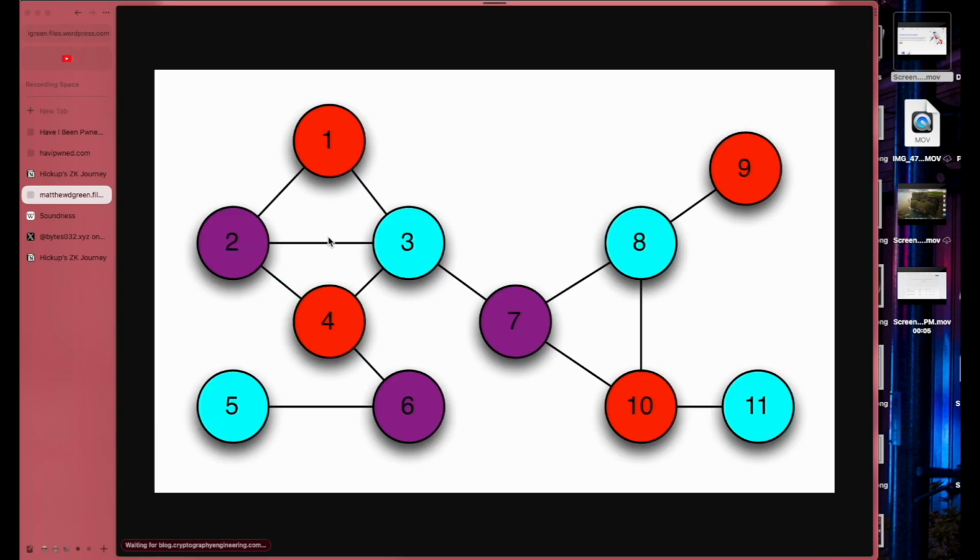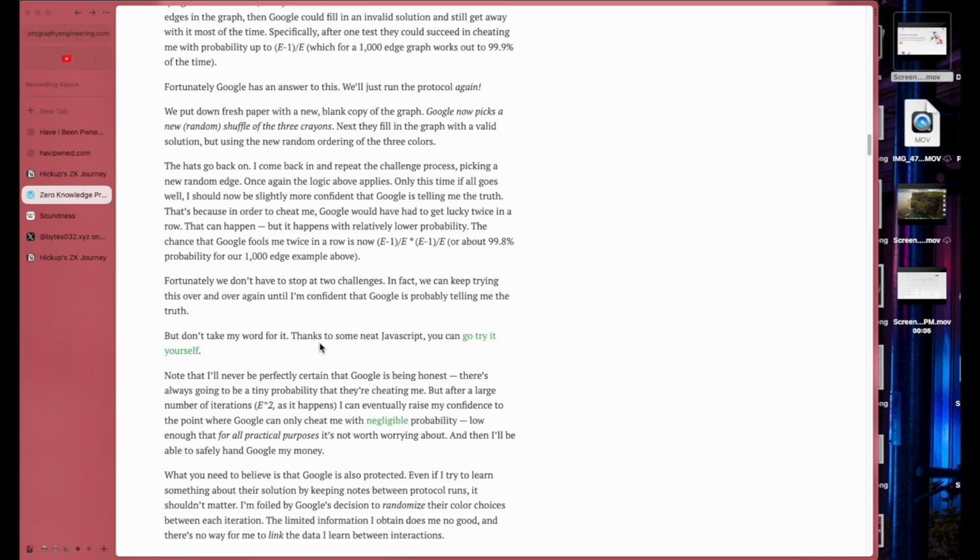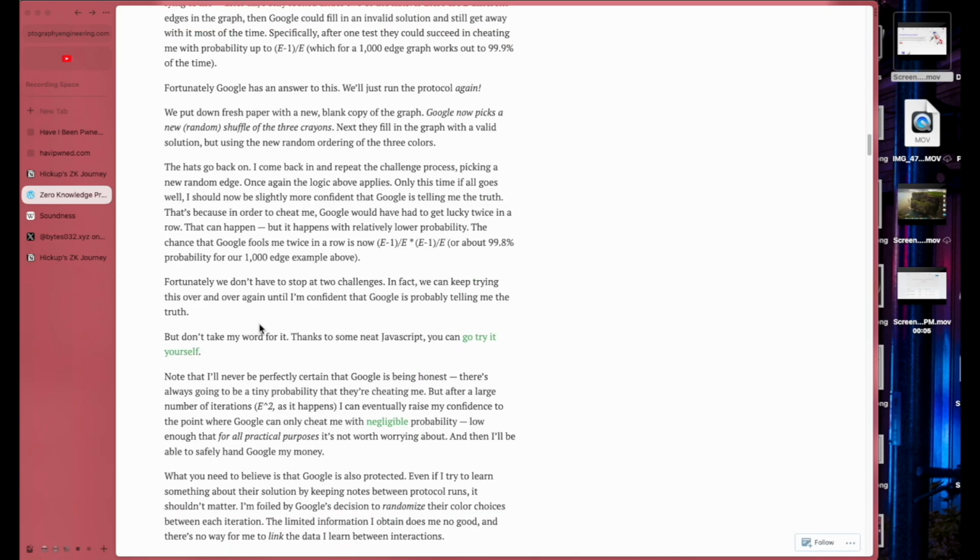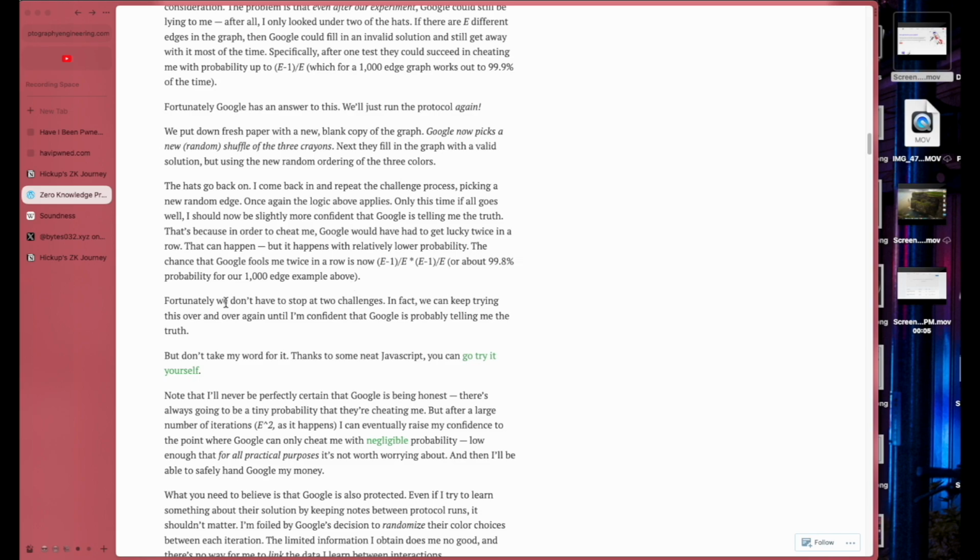I mean, you mean to say that if it's red here, now with the shuffling of the colors, this can be a blue or a purple? And that this can be a red or a purple? Is that what you mean? Let's see. I'm excited. I want to know what goes on after this.